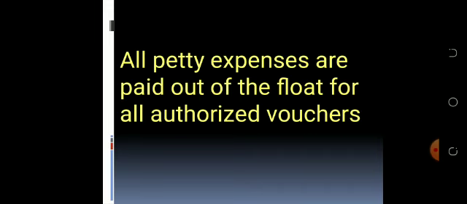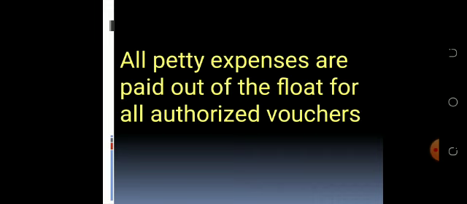So the essence of having a petty cash book, or of operating an Imprest system, is so that you don't have small amounts in your main cash book. You have a separate system for keeping these small expenses. Before the petty cashier pays out any amount, there must be a voucher.